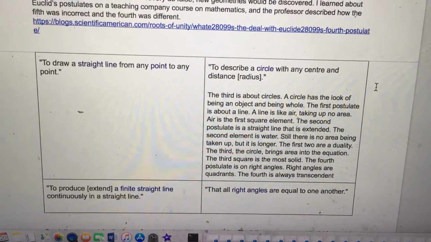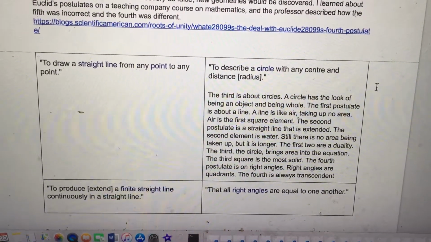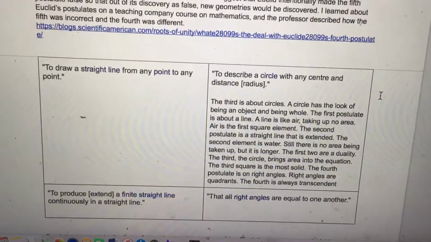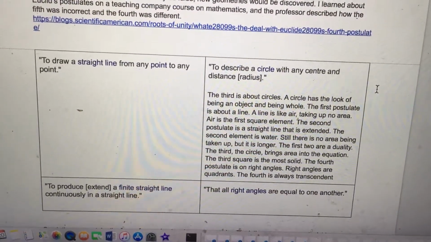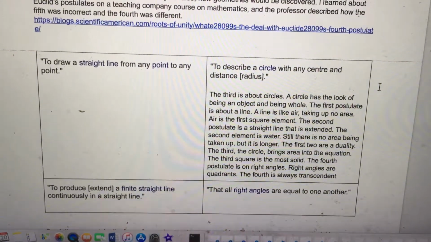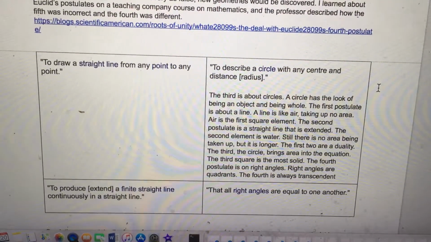So the postulates are: to draw a straight line from any point to any point. That's postulate 1. Postulate 2, to produce a finite straight line continuously in a straight line. Postulate 3, to describe a circle with any center and distance. Also, the 3rd is about circles. A circle has the look of being an object and being whole.